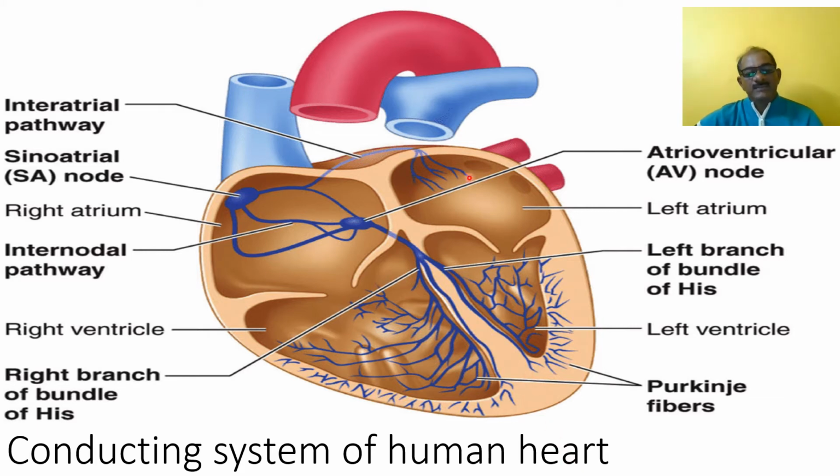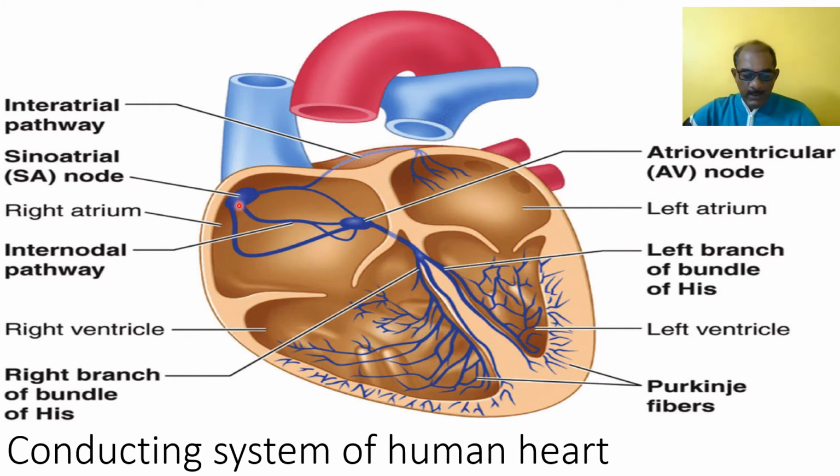In this way, the structure of the heart was studied last time. Today only the conduction, particularly the contraction and relaxation, initiation and regulation of this heart occurs with the help of SAN, AVN, bundle of His, and Purkinje fiber. So firstly we study the SAN.